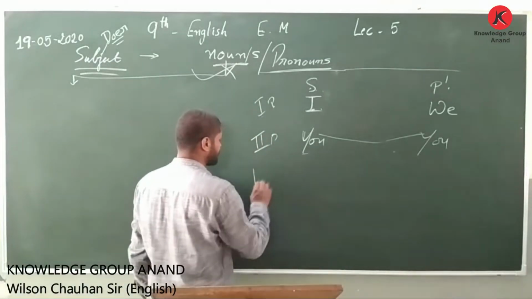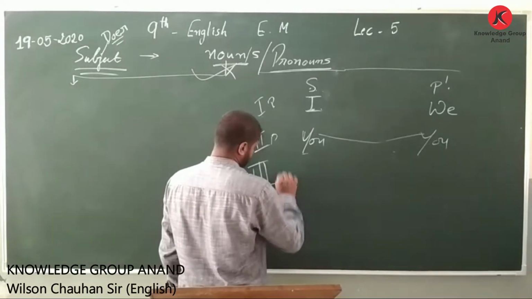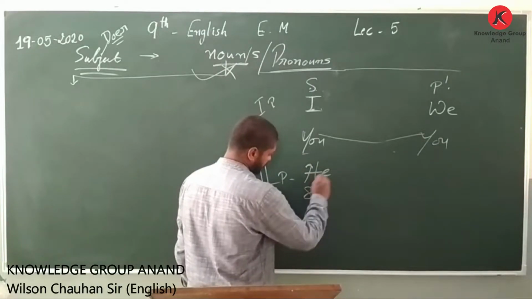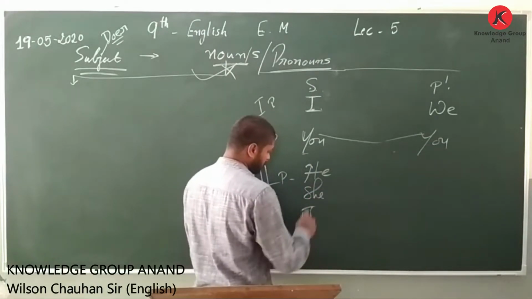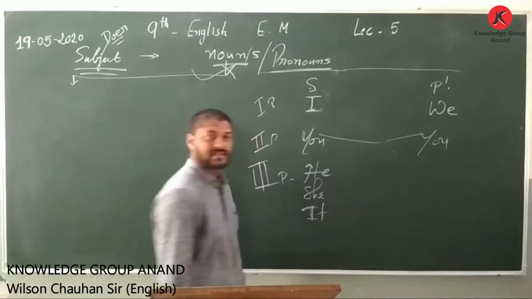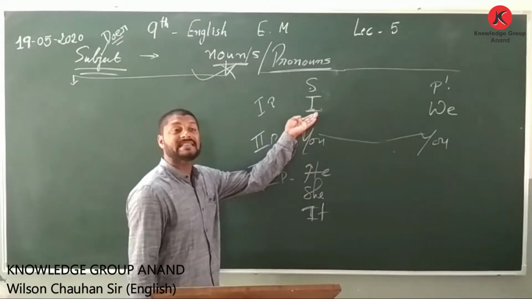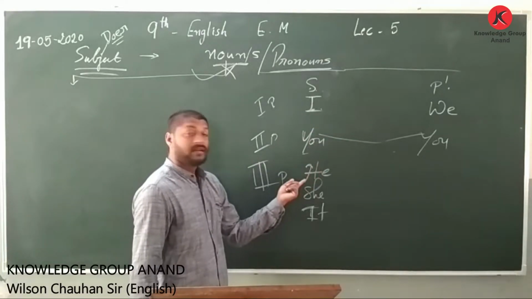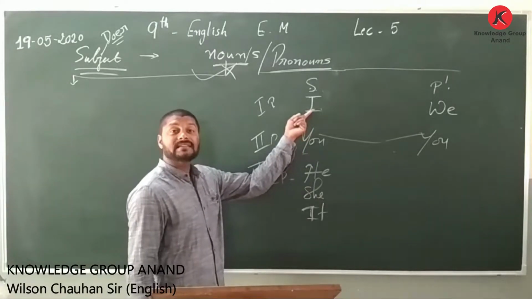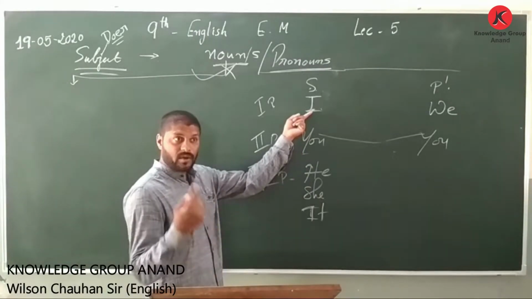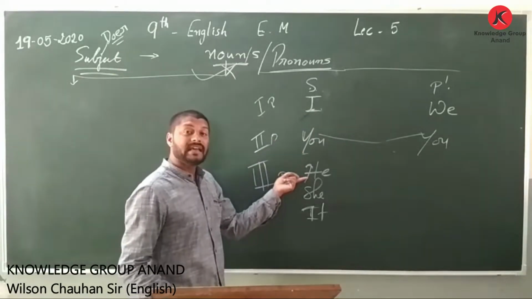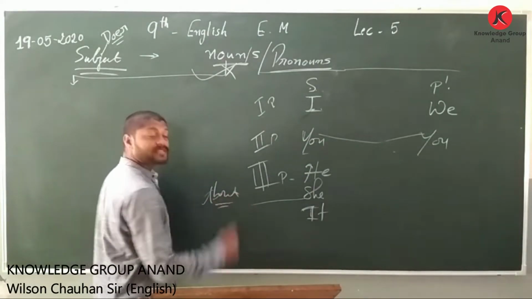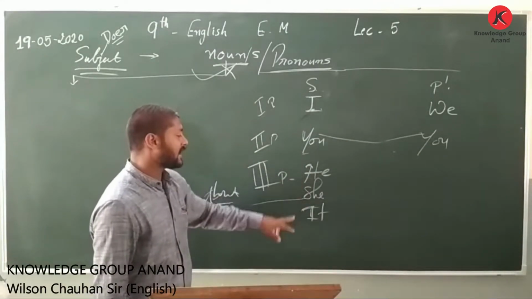Okay. Third person singular is either he or she or it. Why? Because now this is when I say something. This is when I say to you something. When I either speak or listen about someone, the relation here is about someone, so he, she and it is about.